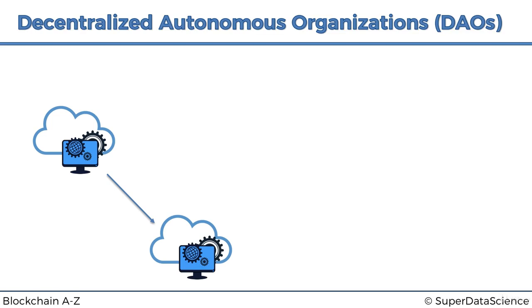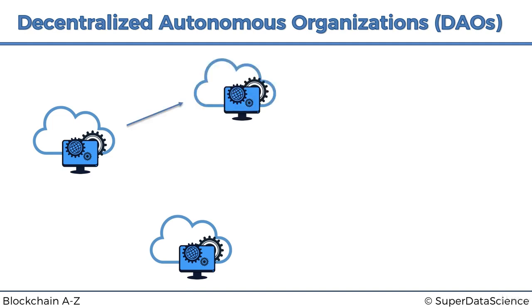The key notion here is that an organization like that could even expand and grow on its own when its revenue hits a certain threshold. Because of the logic coded into the smart contracts, it understands that it's time to expand its services. It could go and expand to another cloud. And then after a while, it might run out of cloud services that are pre-coded into it.